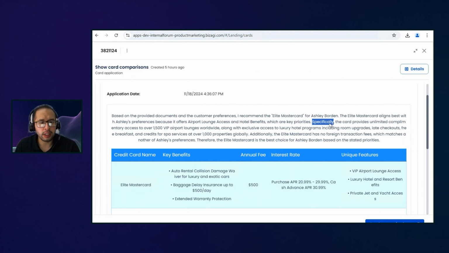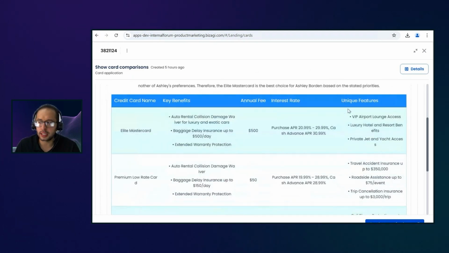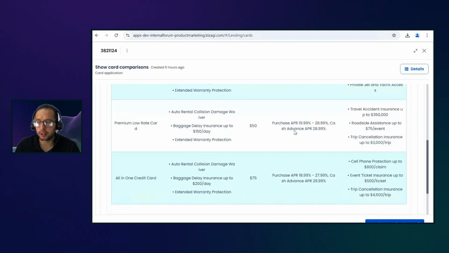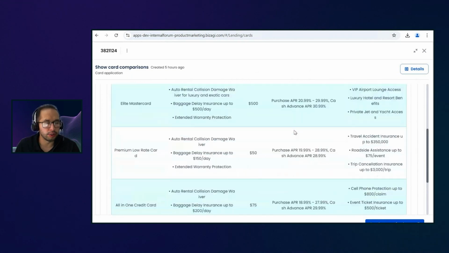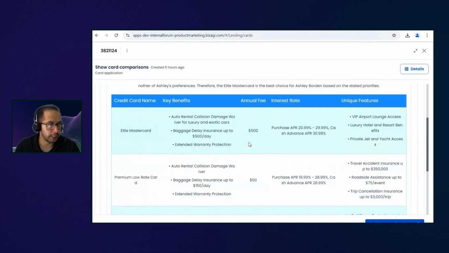But then the second thing that we present to David is this table with the summary of the credit cards that we select. Take a look that we select only 3. We don't see the American Express here. And this table is organized by what matters the most to the customer. Take a look. Yes, this credit card can have a high annual fee, but it doesn't matter. For Ashley, what matters the most is the one that gives her the best travel benefits. So it doesn't matter if it is more expensive or not. This is what I want, right?